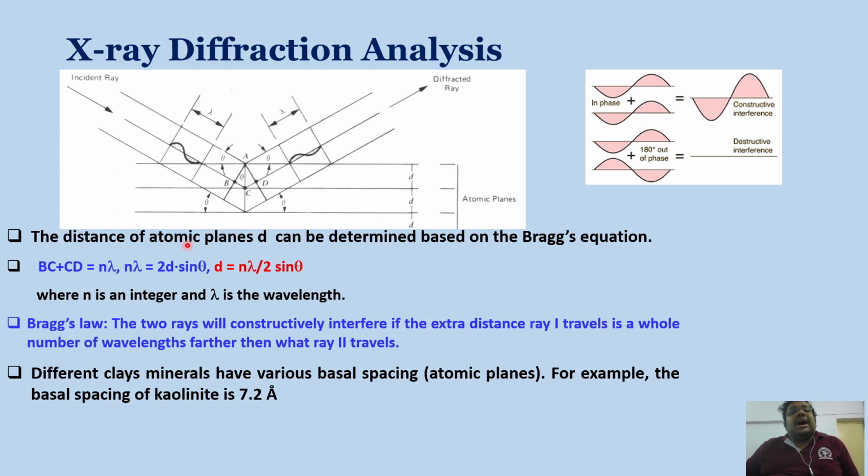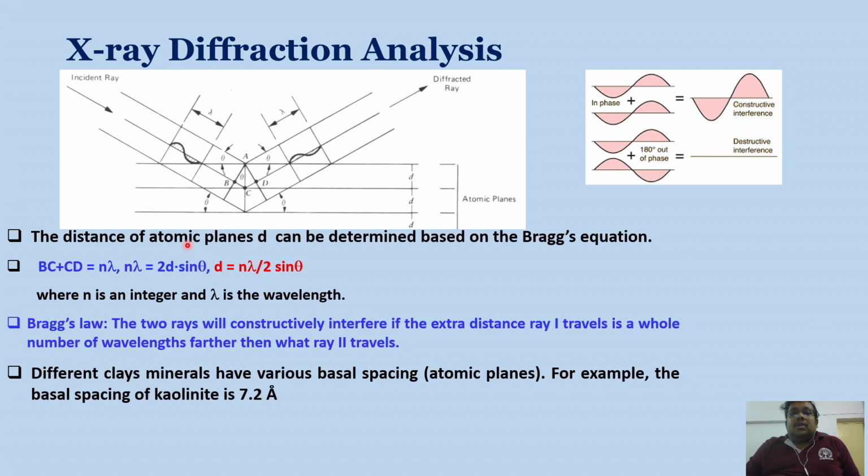Different clay minerals have various basal spacings or atomic planes. For example, the basal spacing of kaolinite is 7.2 angstrom. So using n lambda equals 2d sin theta, by using this formula we can calculate the d-axis spacing of different clay minerals, and from this d-axis spacing we can identify the clay mineral.